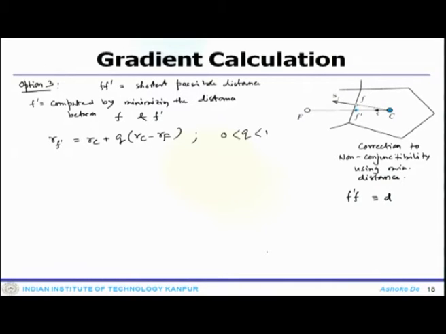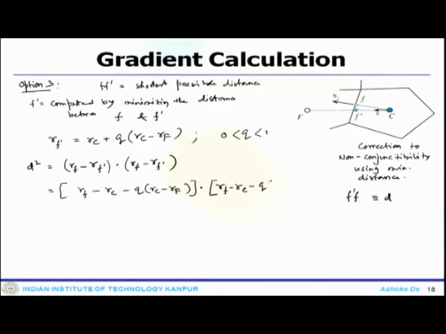If we do so, d square is (Rf minus Rf prime) dot (Rf minus Rf prime), which is nothing but (Rf minus Rc minus q (Rc minus Rf)) dot (Rf minus Rc minus q (Rc minus Rf)).